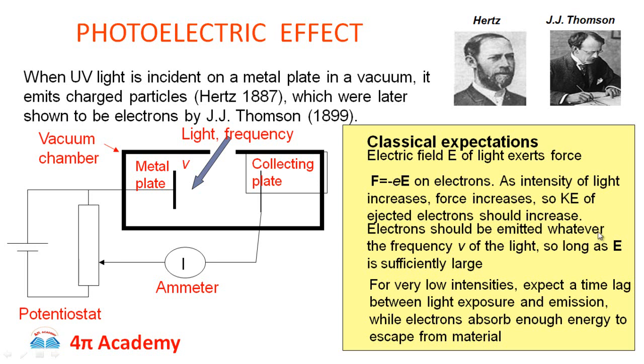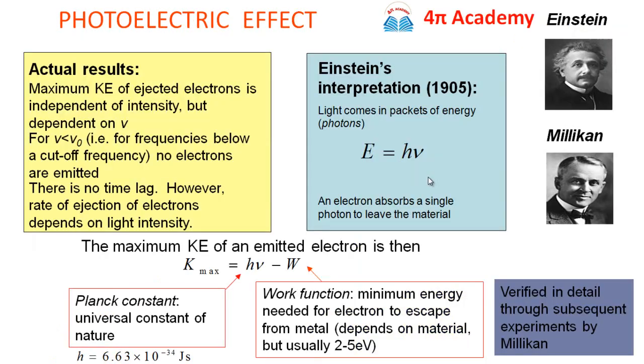Then electrons should be emitted whatever the frequency nu of the light, so long as E is sufficiently large. For very low intensities, we expect a time lag between the light exposure and emission, while electrons absorb enough energy to escape from the material. So these were the expectations of classical physics, but this photoelectric effect does not show any of these expectations.